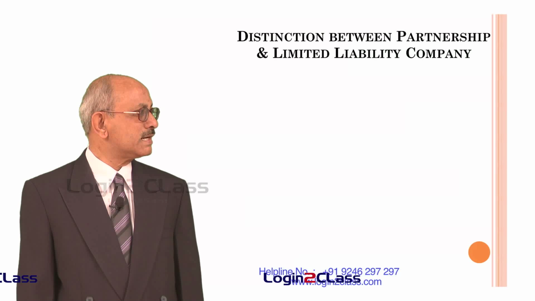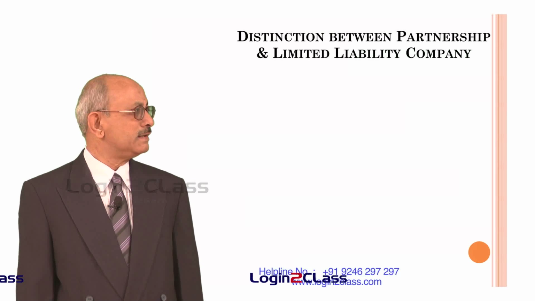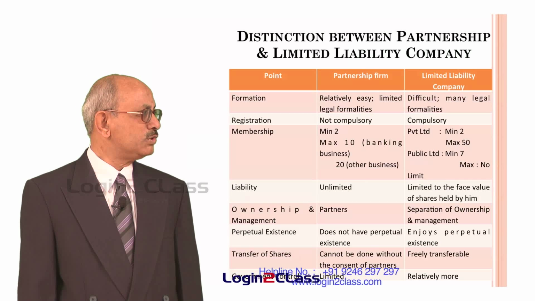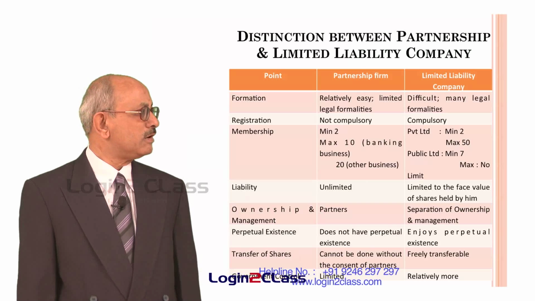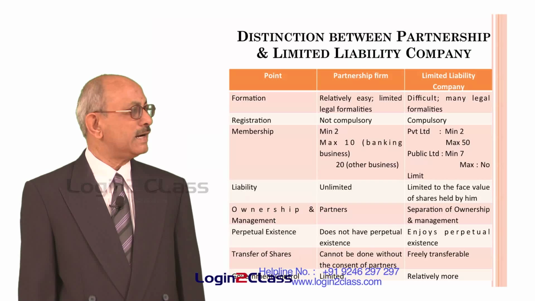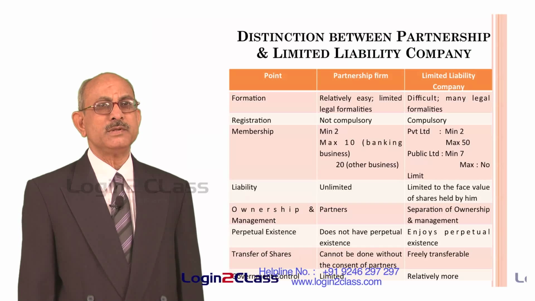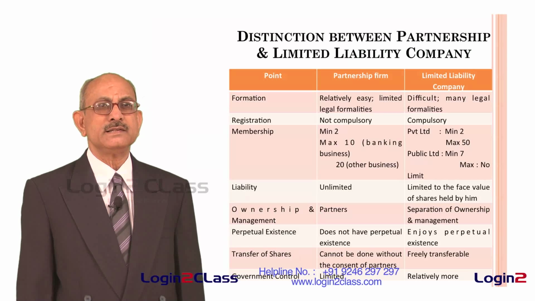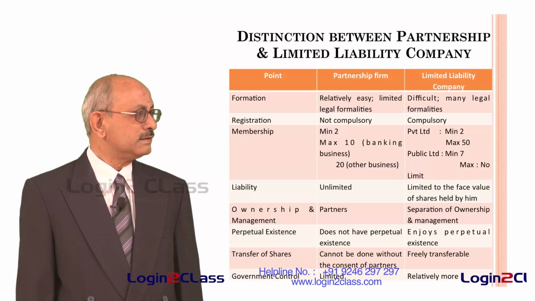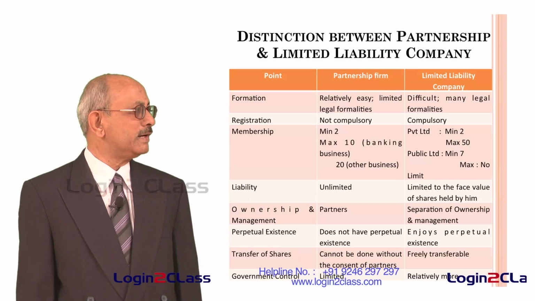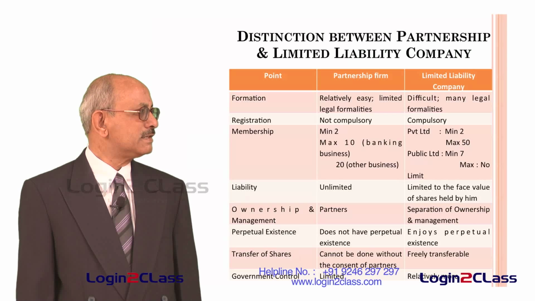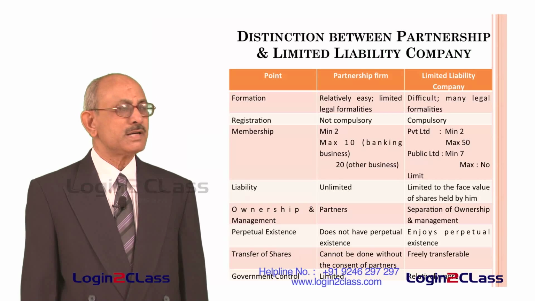Now let us try to understand the difference between a limited liability company and a partnership firm. As you know, in the case of a partnership firm, formation is relatively easy and it has limited legal formalities. That means the formalities to be completed are limited in nature. In the case of a limited liability company, it is difficult and there are many legal formalities which are required to be completed. Therefore, relatively it is more difficult than a partnership firm.